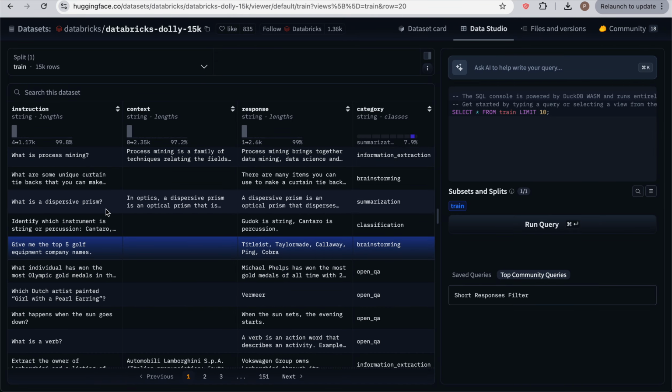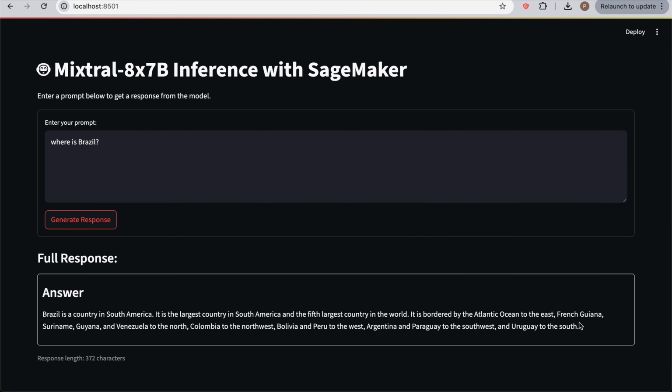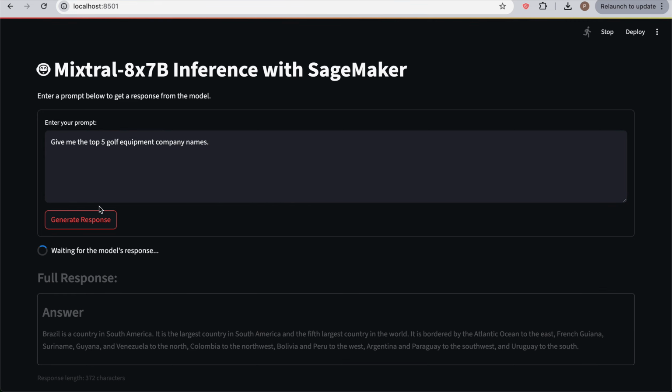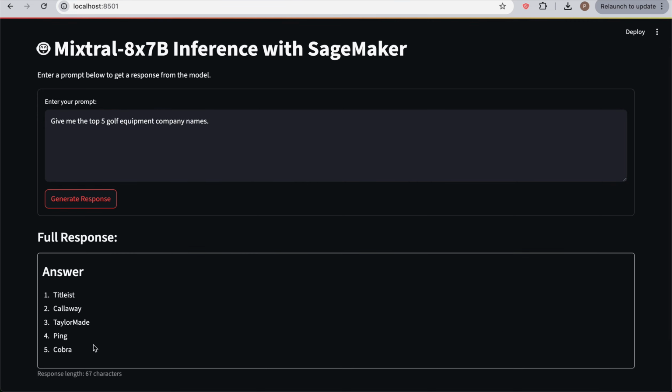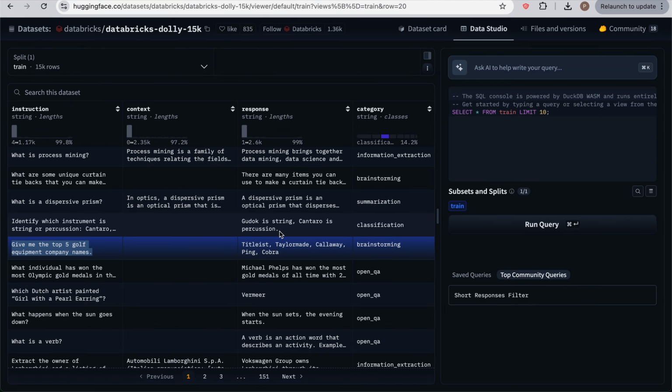For example, we want to make sure that our model has learned what we have fine-tuned it on. And we're going to be using the Databricks Dolly 15K dataset to fine-tune this model. So let's ask, give me the top 5 golf equipment company names. So we copy this question. And in the meantime, it returned to us where Brazil is. But obviously, all large language models know where Brazil is. Let's see if it knows our fine-tuned data. So we ask for the question, and we have the answers right away. Titleist, Callaway, TaylorMade, Ping, and Cobra. And if we come back over here, it's Titleist, TaylorMade, Callaway, Ping, and Cobra.